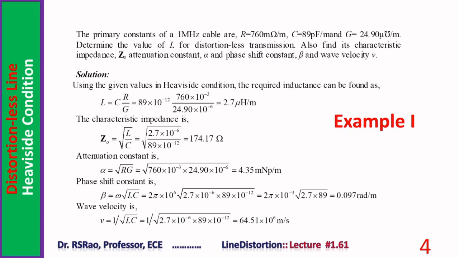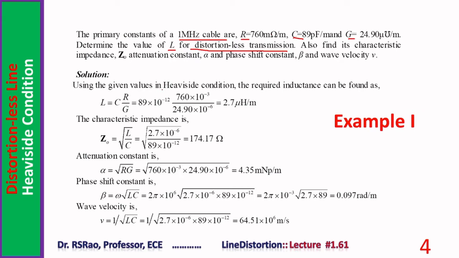Now we consider a problem. The primary constants R, C, G of a 1 megahertz cable are given. Determine the value of L for distortionless transmission. Also find its characteristic impedance Z0, attenuation constant alpha, phase shift constant beta, and wave velocity V. Primary constants R, C, G are given, and it is said the line is distortionless. So the fourth constant we have to find out.